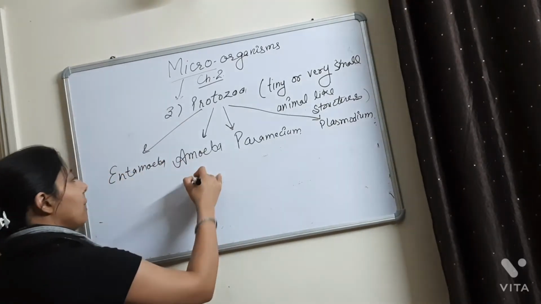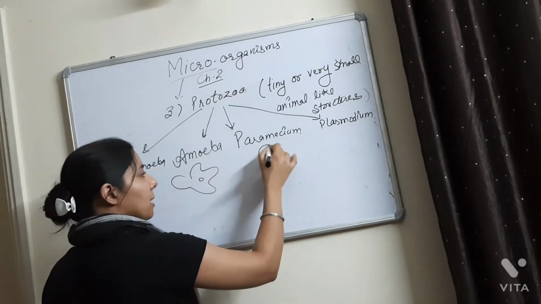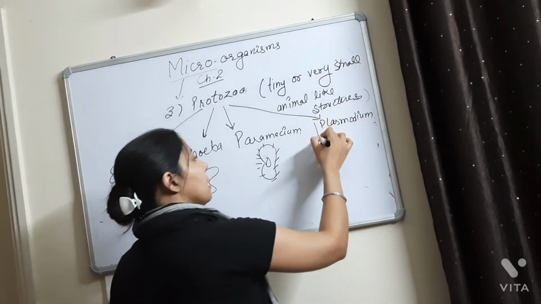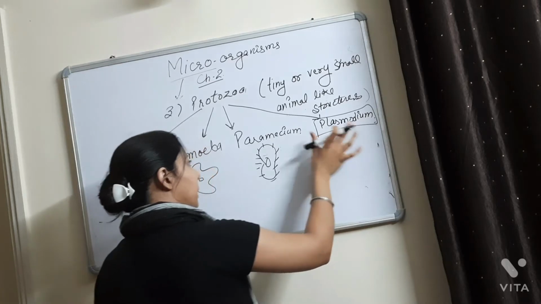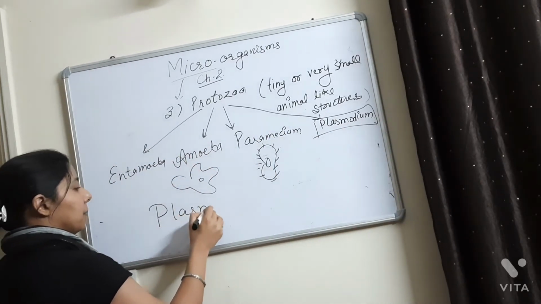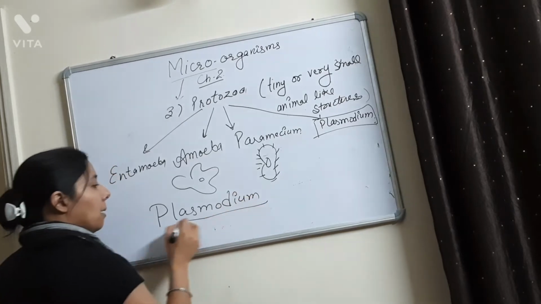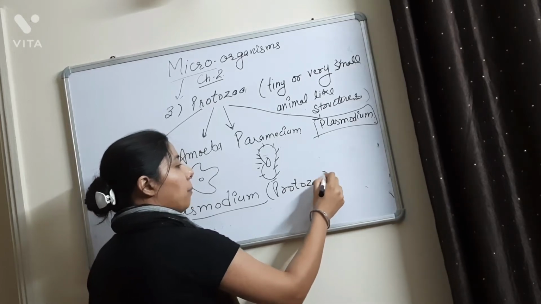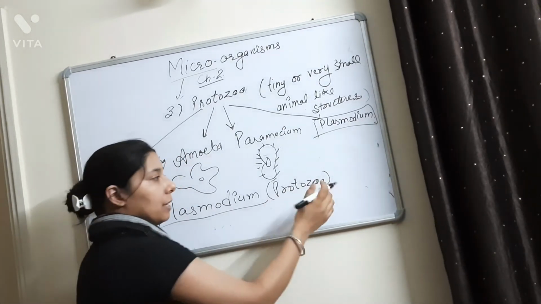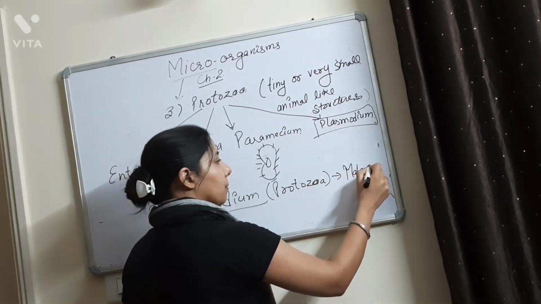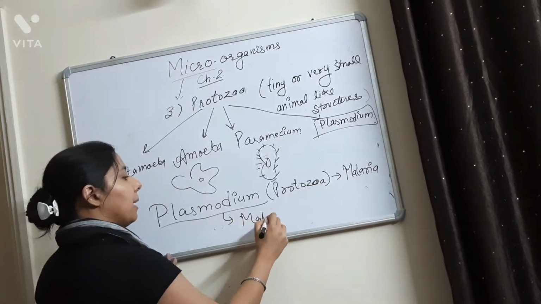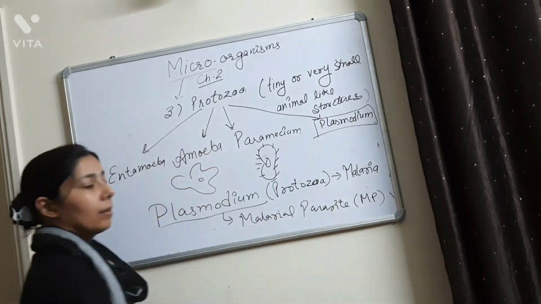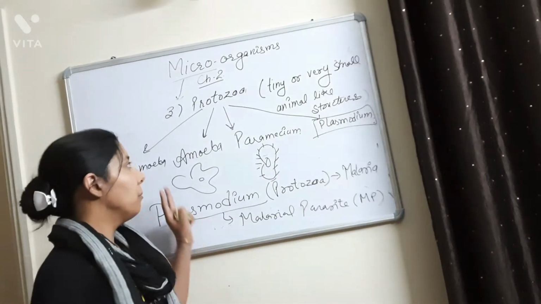Fine. Amoeba looks like this. Paramecium is a slipper-shaped microorganism. And plasmodium, this is a very important term. I will take this term in a little bit of detail. Plasmodium, mark this term. Plasmodium is a protozoa. Mark these lines, very important. Plasmodium is a type of protozoa which causes malaria, and this is a very important question. So that's why plasmodium is also known as the malarial parasite, MP. So this is all about the protozoa.